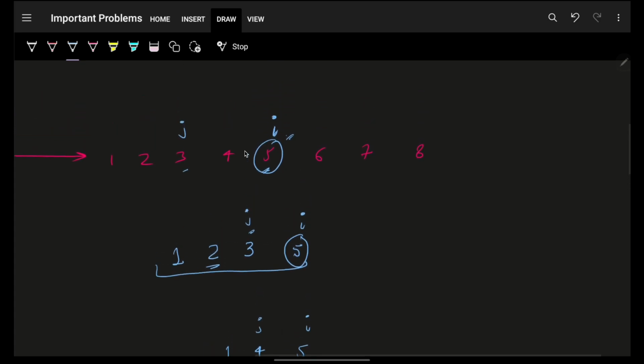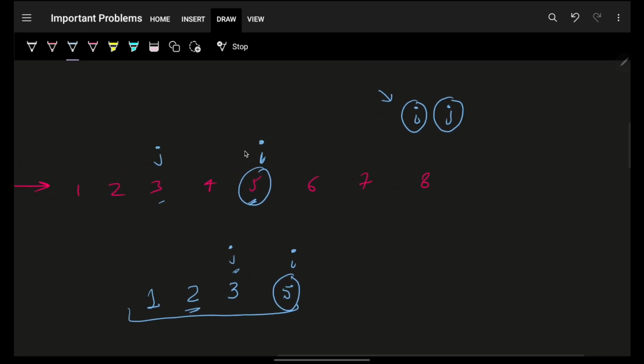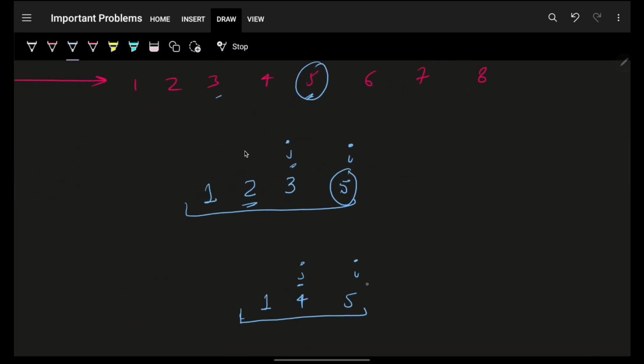So earlier I went on to a mid location and was trying to find the maximum length I can get so far. But then I realized that only index I is not sufficient. I would need some j as well. I wanted, ending at index I, the maximum length of the Fibonacci sequence, but it should be paired up with some j, because a specific j will have a different length.